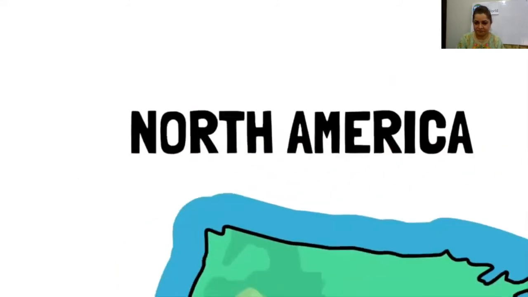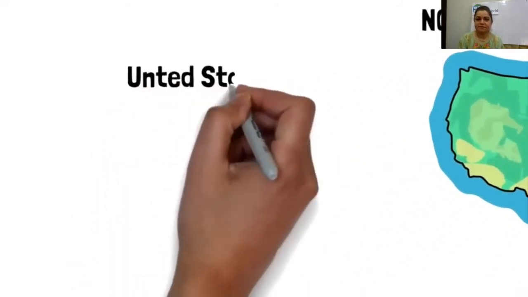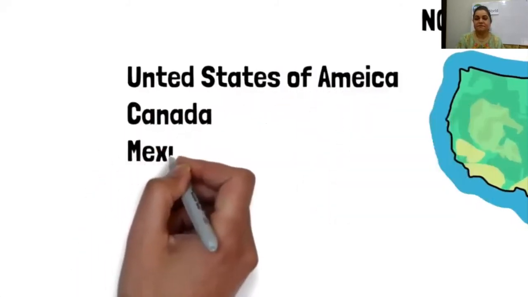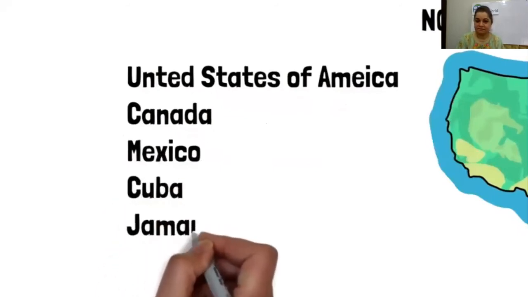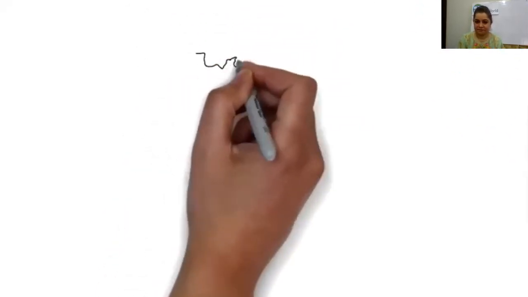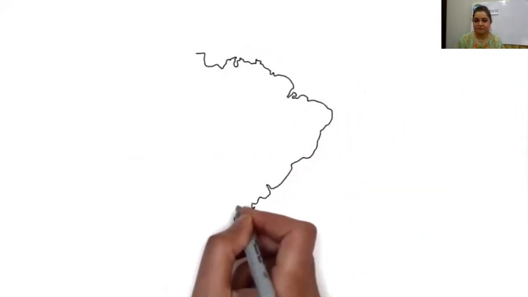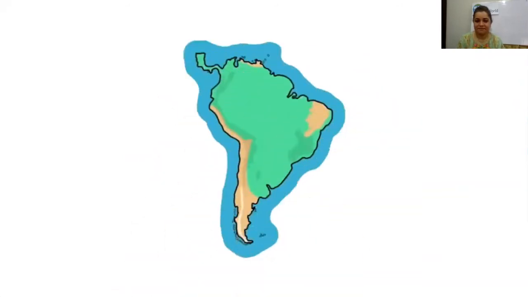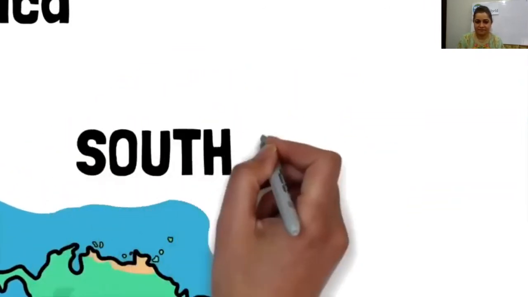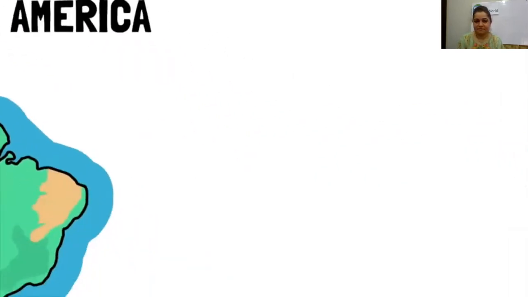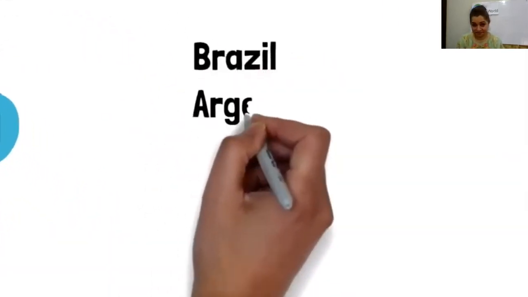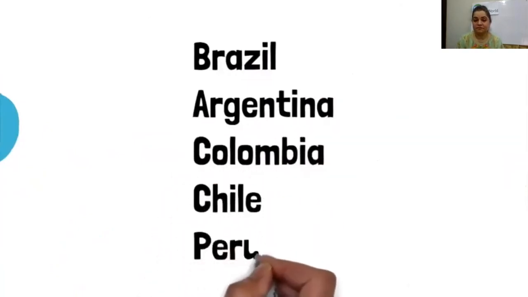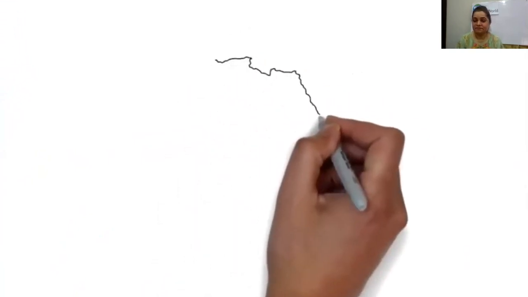It's North America. North America has the United States of America, also known as USA or America, Canada, Mexico, Cuba, Jamaica, and more. Then you have, of course, South America. South American countries include Brazil, Argentina, Colombia, Chile, Peru, and more like those.